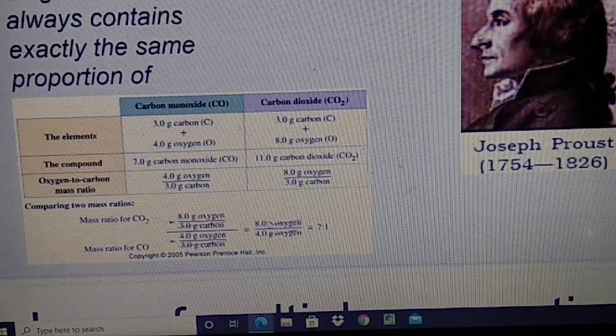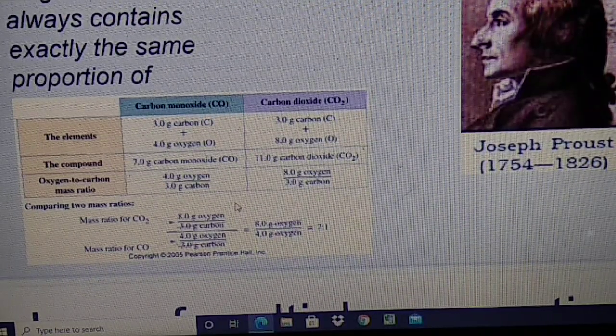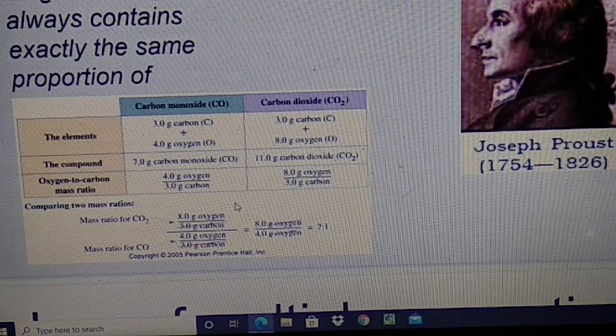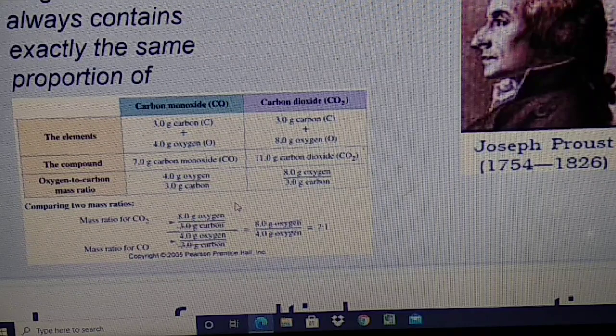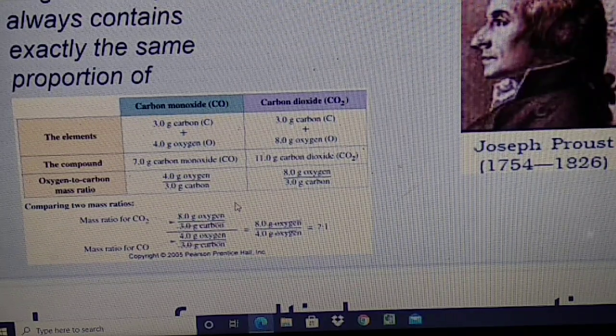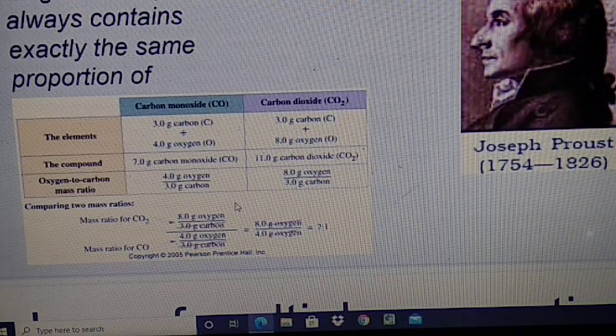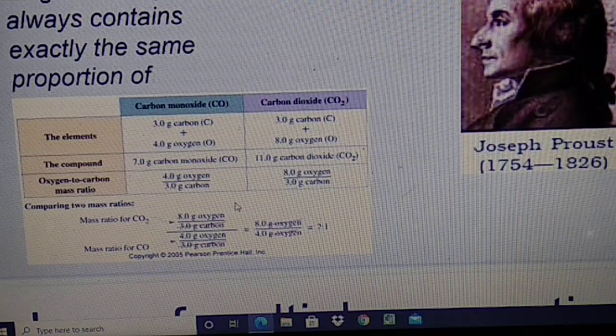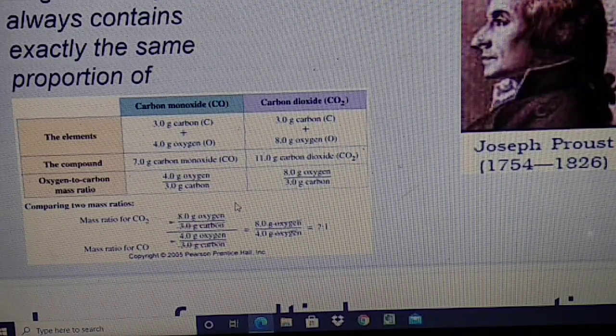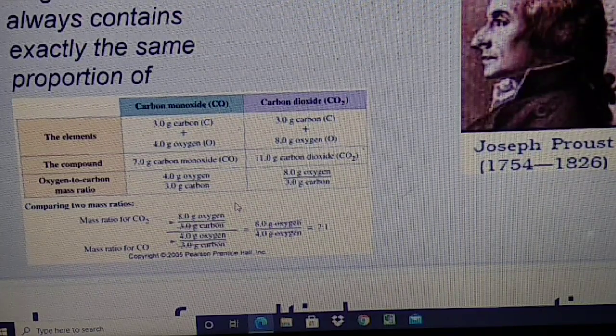If we take another example, water, the formula is H2O. Hydrogen mass is 1.008 gram, approximately 1 gram. So H2O means 2 gram hydrogen and 16 gram oxygen, so the ratio is 1:8.